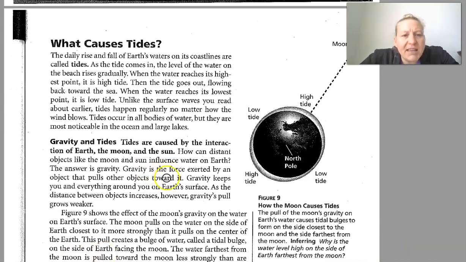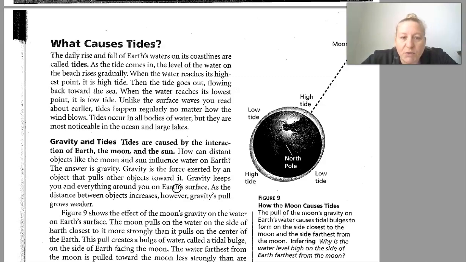Causes of tides. The daily rise and fall of Earth's waters on its coastlines are called tides. As the tide comes in, the level of water on the beaches rises gradually. When the water reaches its highest point, it is high tide. When the tide goes out, it flows back toward the sea. When the tide reaches its lowest point, it's called low tide.